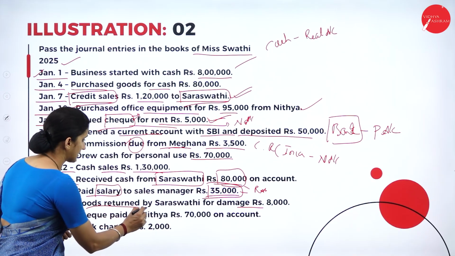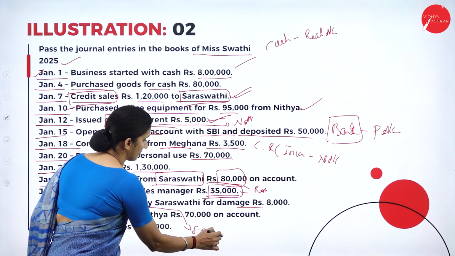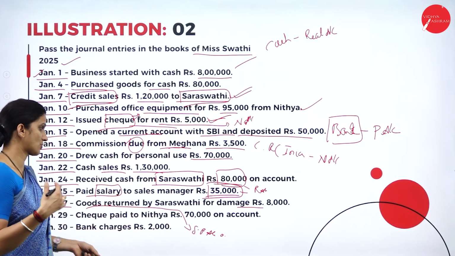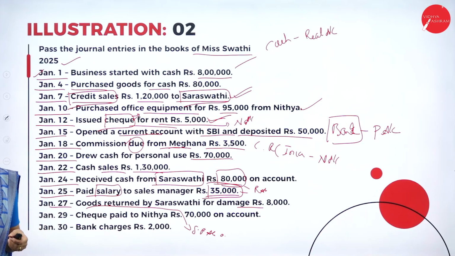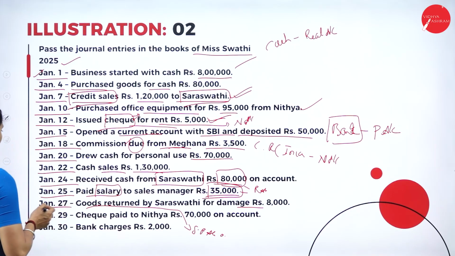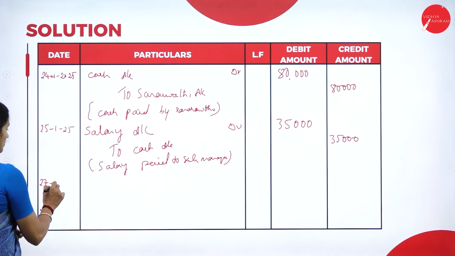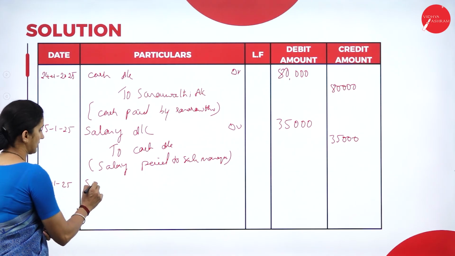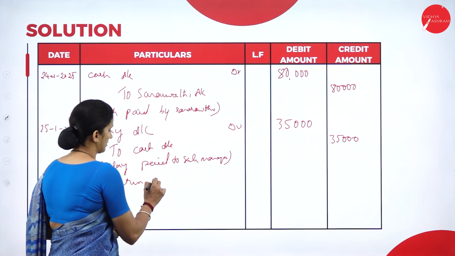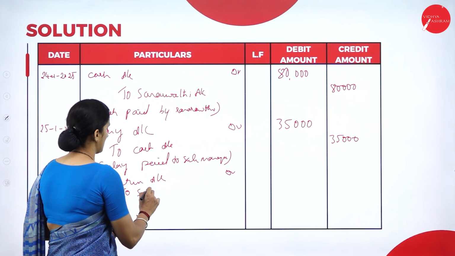So for sales return by Saraswati, the sales return account will be debited. From whom is it returned? From Saraswati. Saraswati is sending the goods, so Saraswati account will be credited. So on Jan 27th, 1/25, sales returns account debit to Saraswati account.